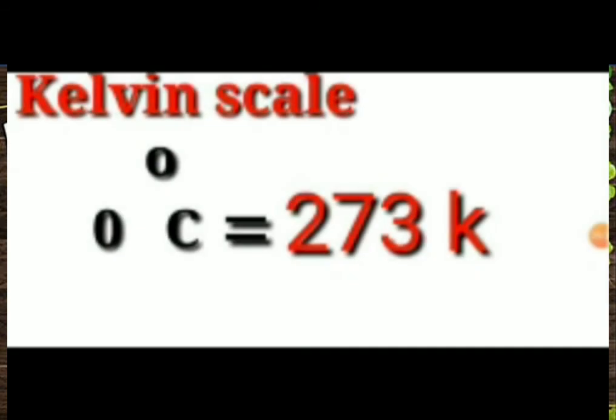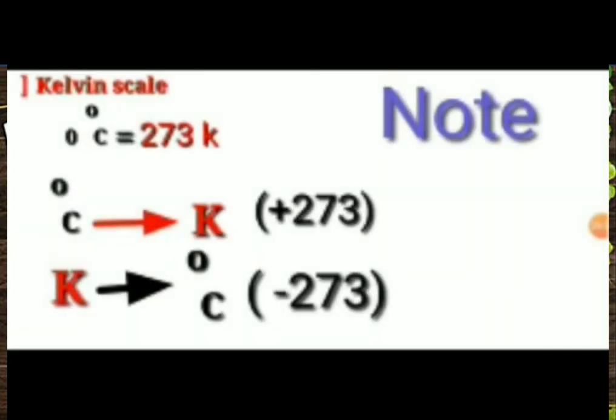The Kelvin scale is used to measure temperature like degree Celsius. On the Kelvin scale, 0 degrees Celsius equals 273 Kelvin. If we want to change degrees Celsius into Kelvin, we add 273, and if we want to change Kelvin into degrees Celsius, we subtract 273.